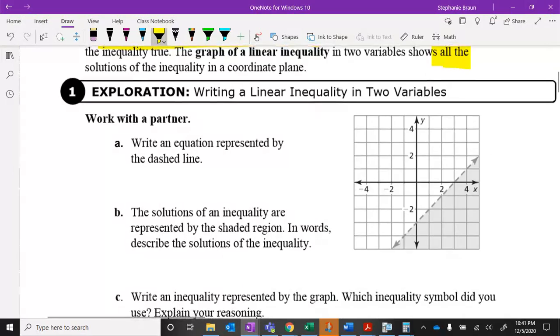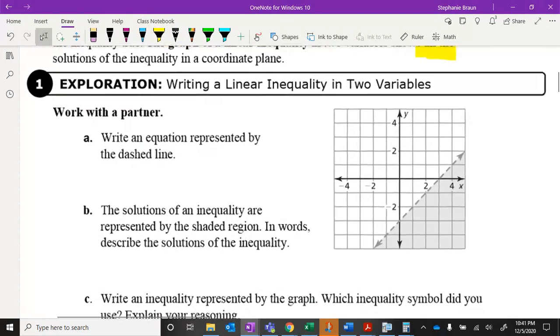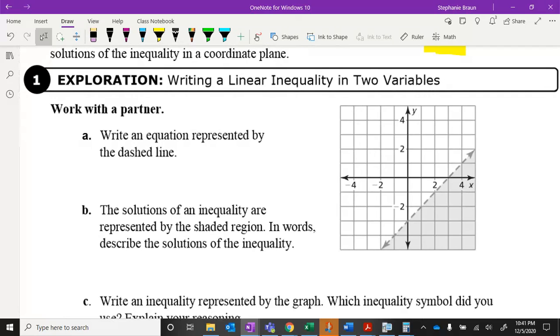So in this first exploration, take a second to do part A, write an equation represented by the dashed line. So pause the video and try to write the equation just of this dashed line here. Okay, you can tell by looking at this graph, the line is rising, so we know we're going to have a positive slope. And that slope is going up 1 over 1, up 1 over 1. That slope is 1. And its y-intercept is 3. So the equation of that line is y equals x minus 3. Excuse me, that was negative 3.